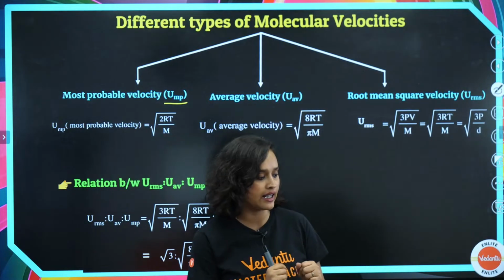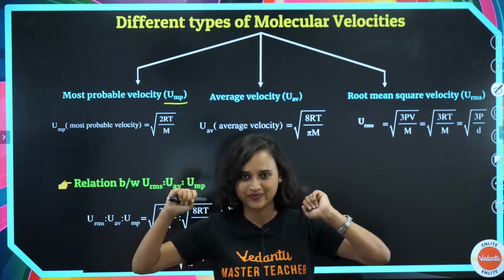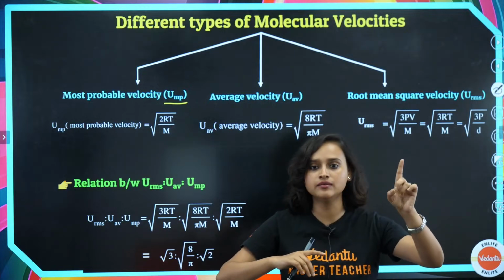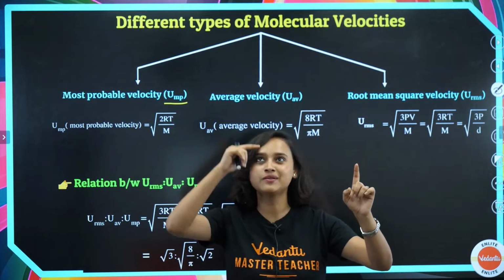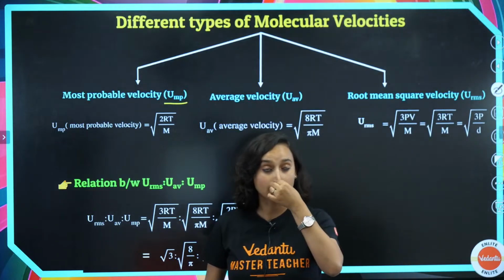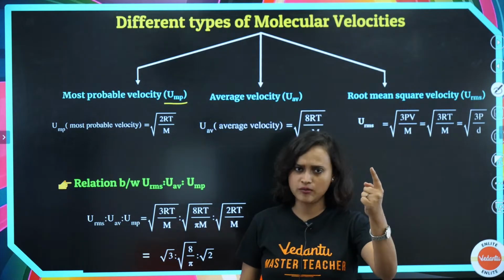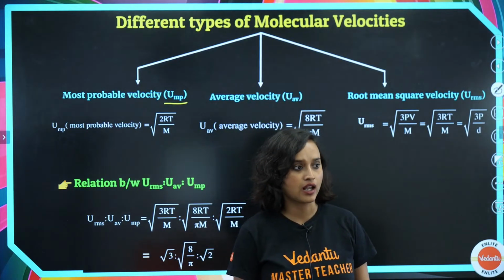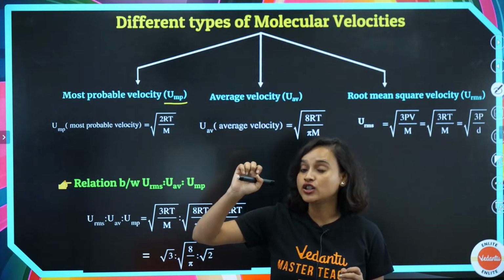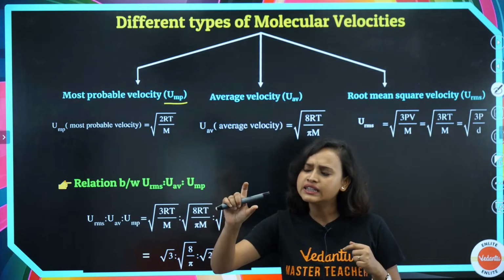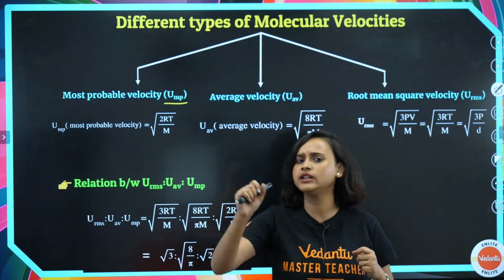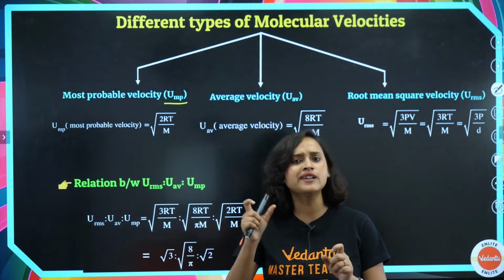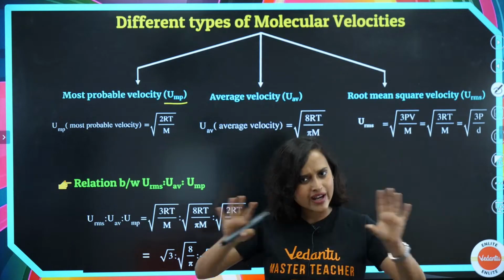Basically, let's say that you have 15 molecules. Out of the 15 molecules, let's say one or two of them have a velocity of 10 meters per second. But the rest of the 13 molecules that you have, they have somewhere around 9 meters per second. Some of them have 8.9, some have 9.1, some 9.0, some 9.2, some 8.8. Very close to 9, no?